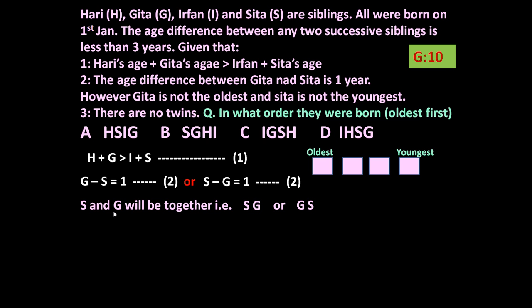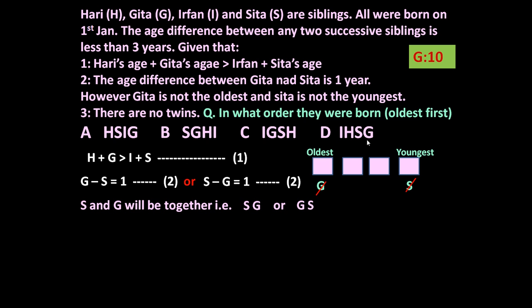It means either S and G or G and S, they will be together because there is a difference of 1 year. SG or GS, they will be together. However, Geeta is not the oldest and Sita is not the youngest. Now SG or GS, they will be together.